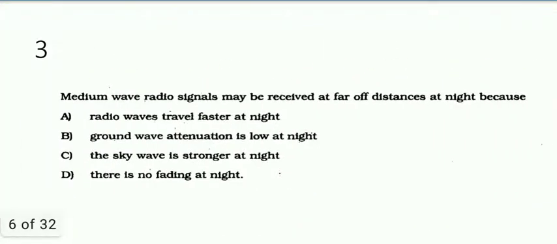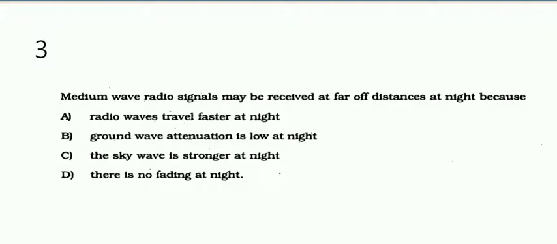Next one: medium wave radio signals may be received at far off distances at night because, right, we know that medium wave is used for the amplitude modulation system. During the daytime we receive only weak signals and only a short distance is possible because the presence of the D layer in the ionosphere will absorb all the waves.